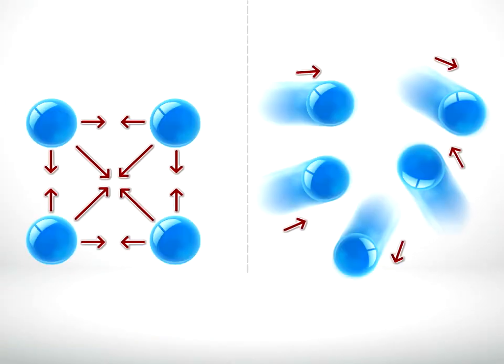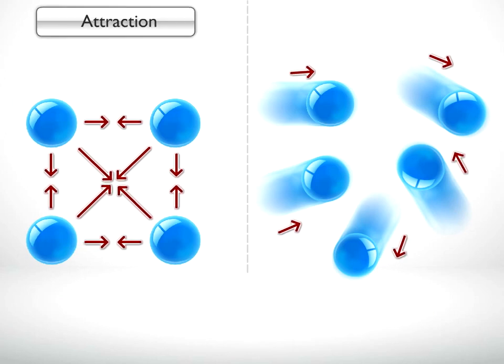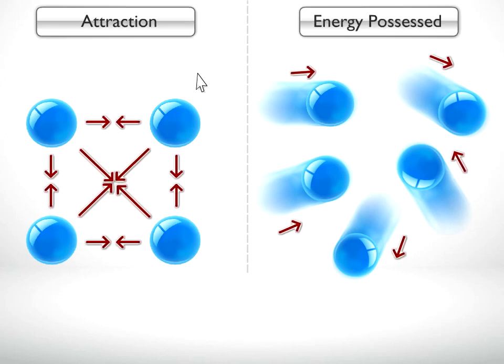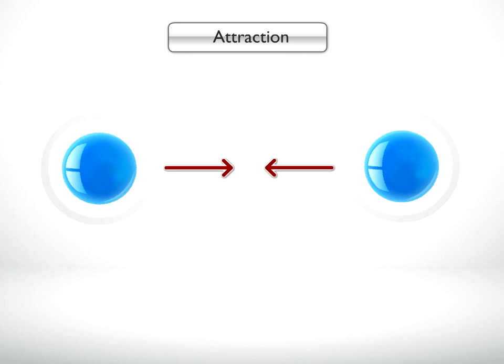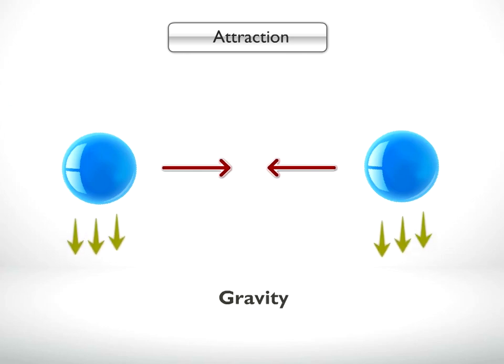There are two characteristics associated with the motion of particles that influence the form of matter. These two characteristics are the attraction between particles and the energy possessed by particles. Click on each button in any order to learn more. There are different sources of attraction between particles. All matter pulls on other matter with an attraction that is related to the mass. You probably recognize this type of attraction as gravity.